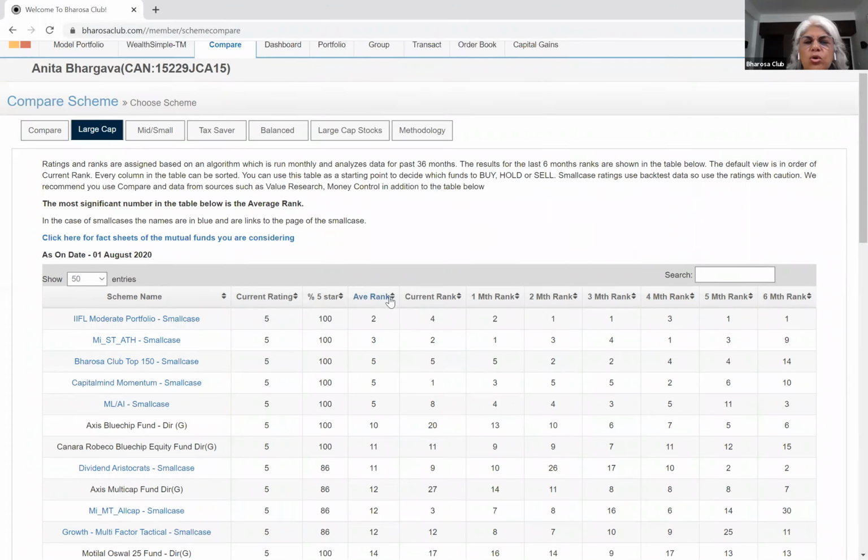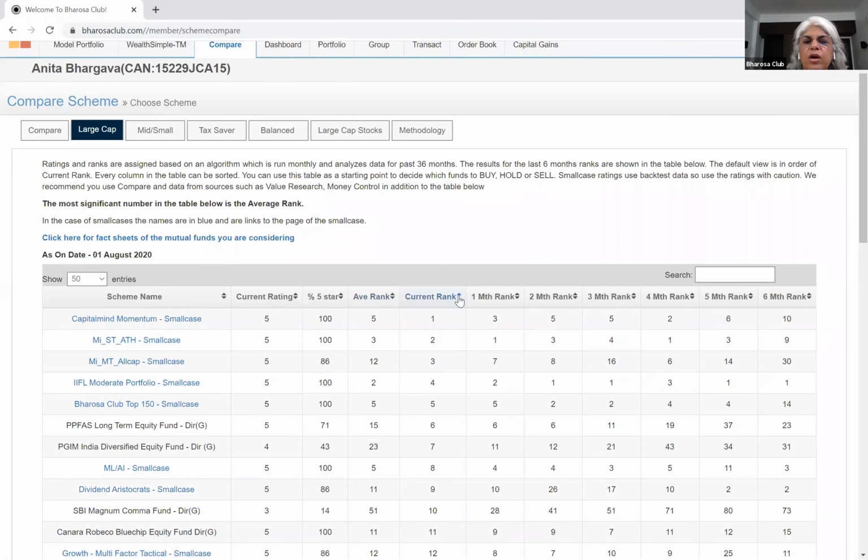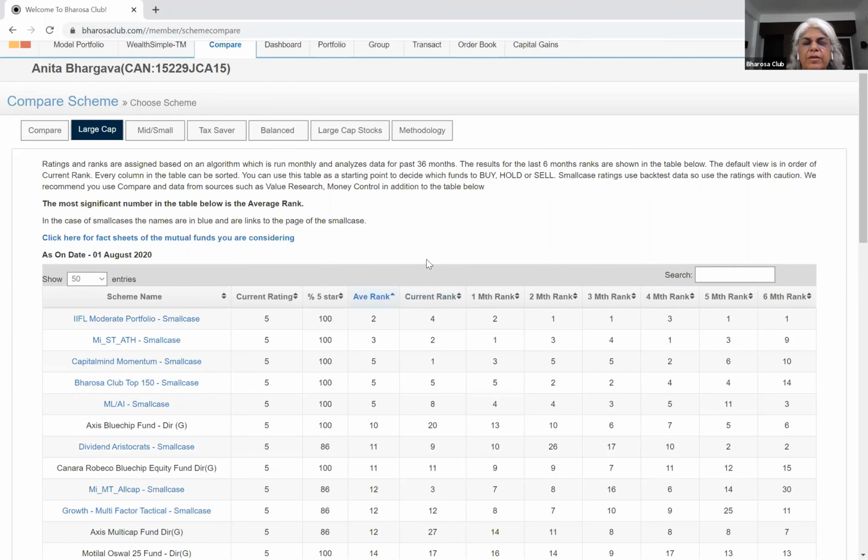Yeah, no, this is sort. So you can change the sort order. I've changed the current rank to average rank. Yeah, so the arrows are very useful if you want to sort by a particular thing.